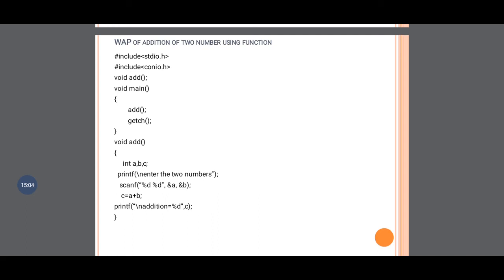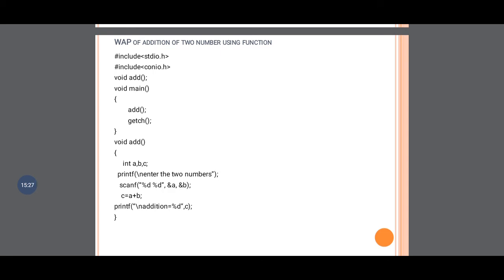We have taken three variables, accessed them using scanf, and made the addition c is equal to a plus b, and printed c. After the execution of all this code, your program control again transfers to its original position, the function call.